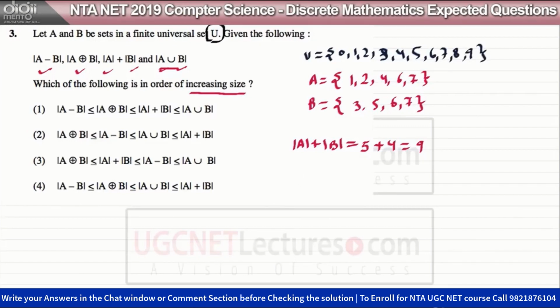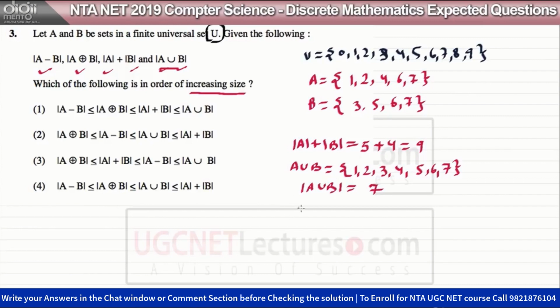Next, A union B is a set which has the elements that are in A and in B, but the elements will not be repeated. So if I do A union B, we are going to have 1, 2, 3, 4, 5, 6 and 7. Therefore the cardinality of A union B is going to be 7.